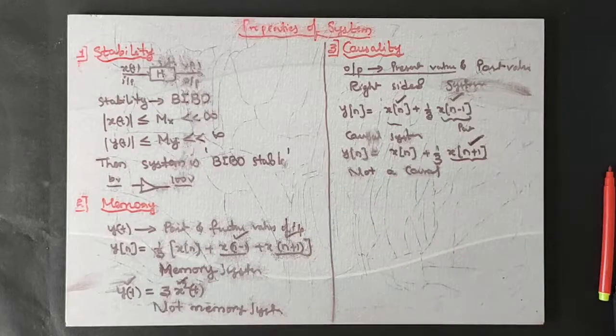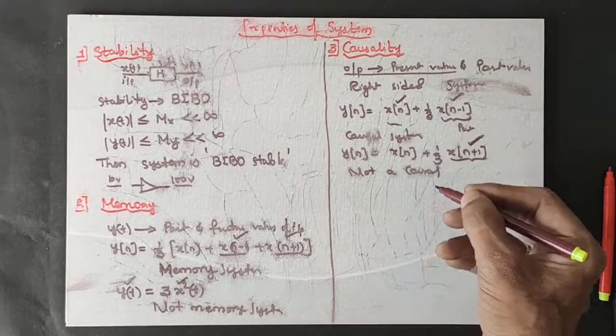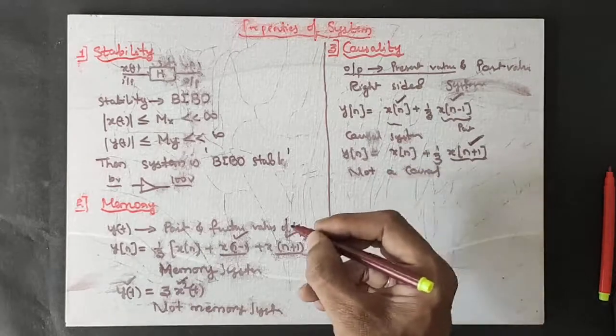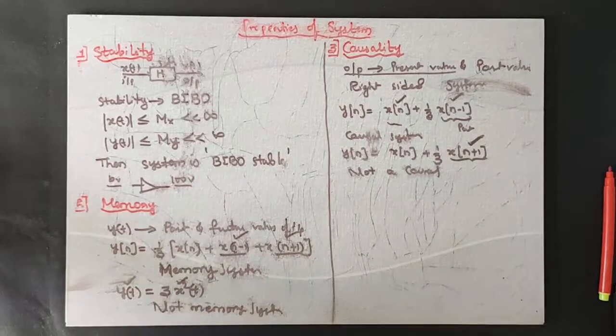How can you identify whether it is causal or not? Simply see whether it is right shifted or not. If it is a right-sided signal, then it is a causal system. If the equation has left-sided signals like x of n plus 1, it is non-causal, or anti-causal. We call it anti-causal also. This is how you can determine whether the system is causal or not.